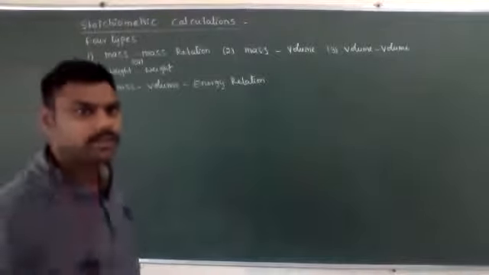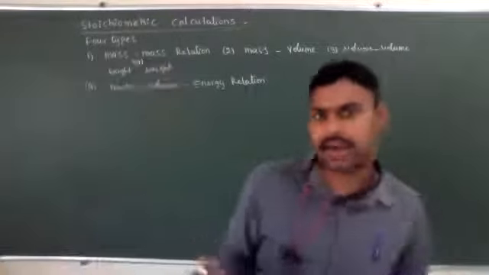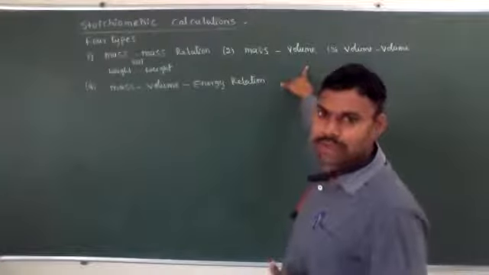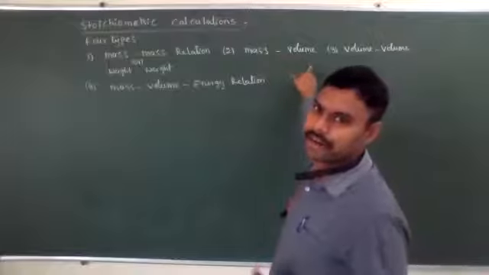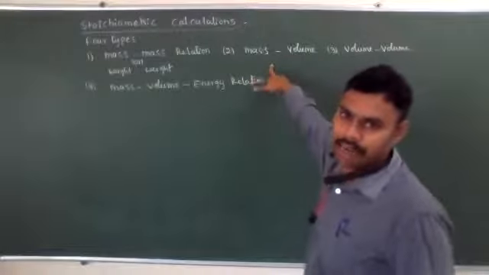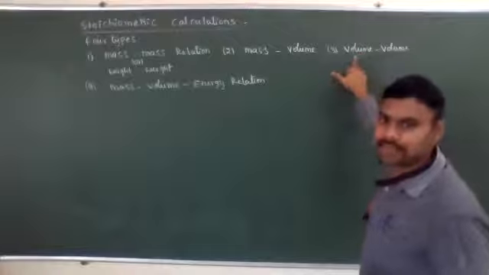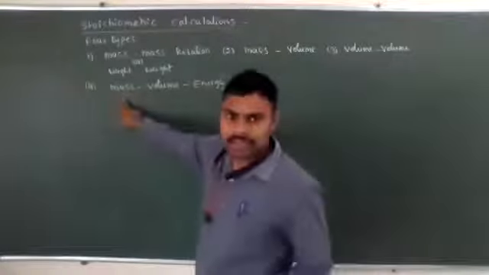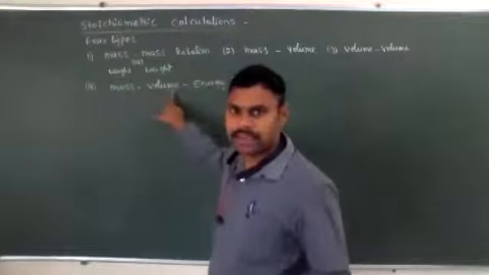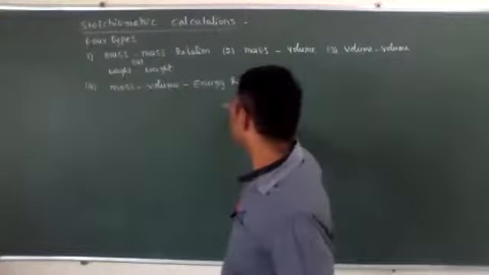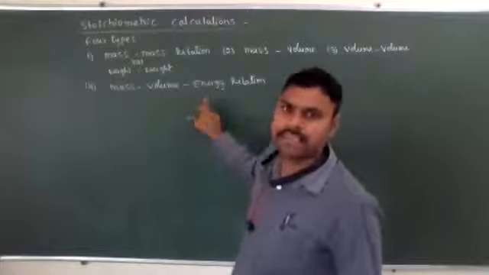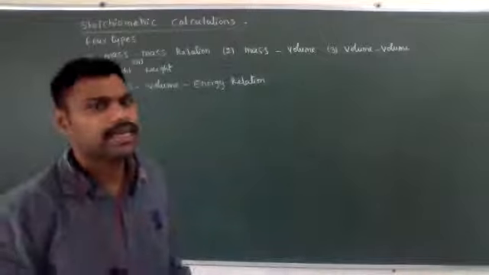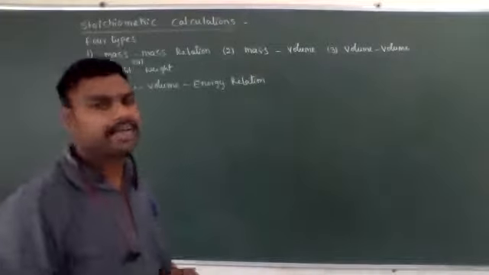The first one is mass and mass, or weight. The second one is weight and volume. So they will give weight and we need to calculate volume, or they will give volume and we need to calculate mass. They will give a volume and we need to calculate another volume. They will give mass and based on that we need to calculate energy, how much energy it releases or absorbs. Those relations are called stoichiometric calculations.